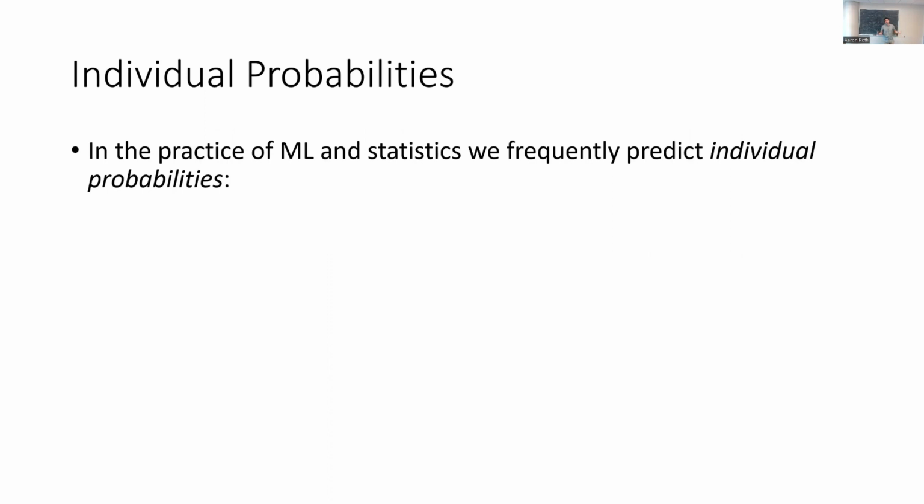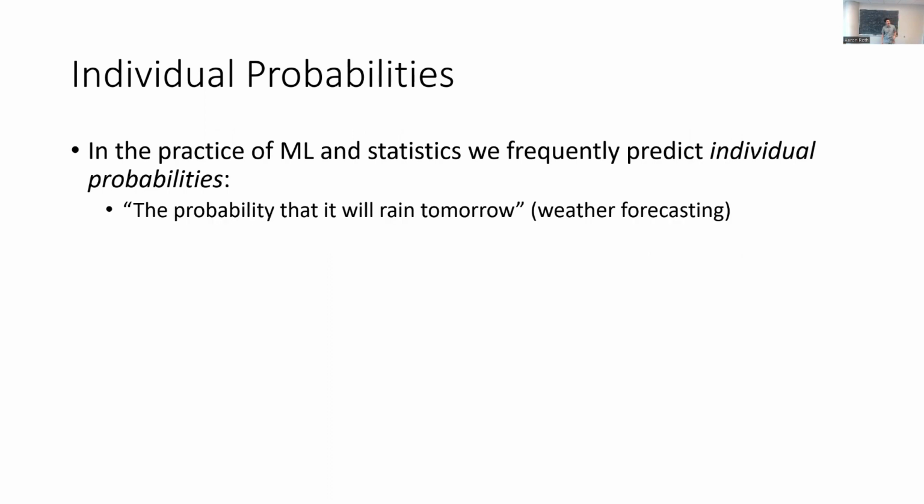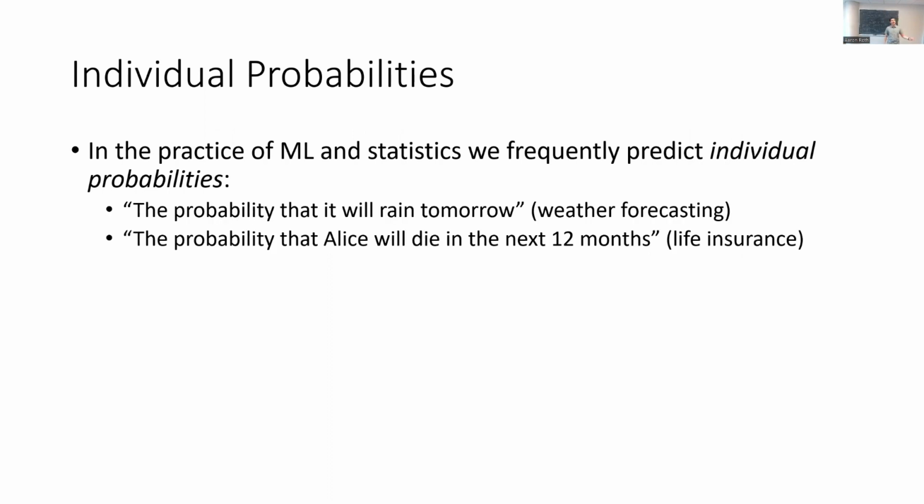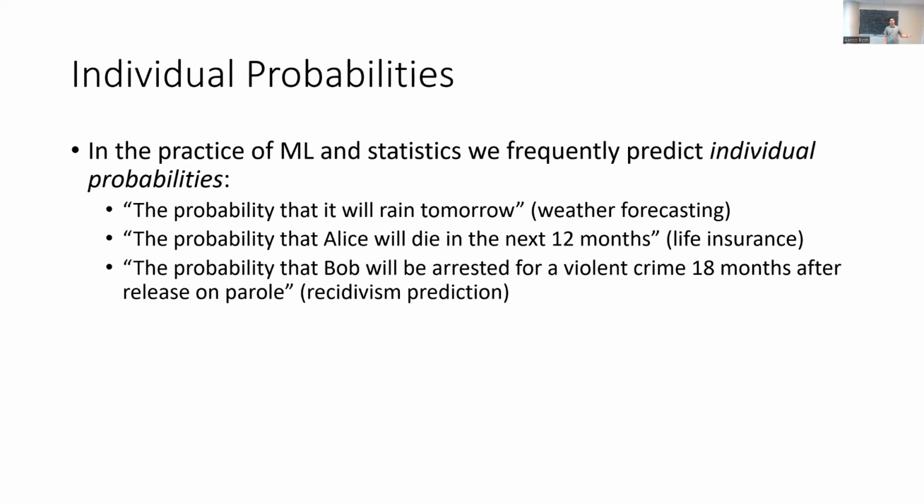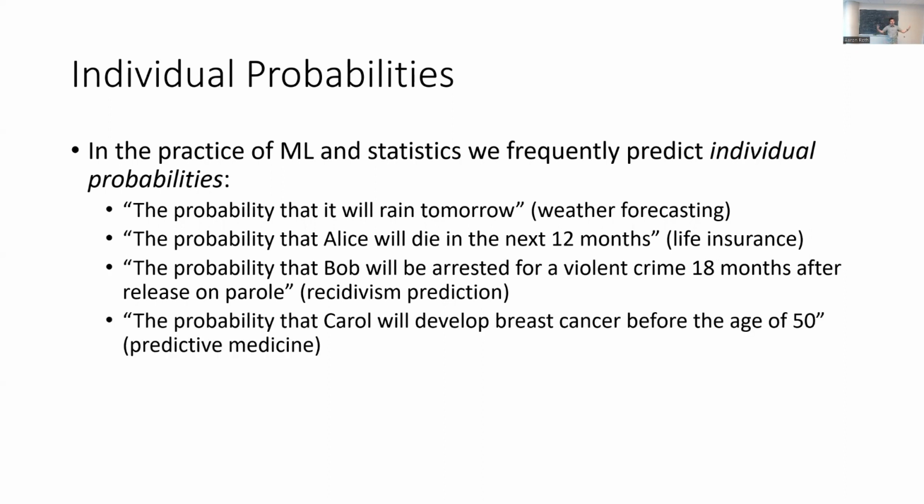So in the practice of machine learning and statistics, we very frequently predict individual probabilities. What do I mean by this? Well, things like the probability that it will rain tomorrow in weather forecasting, or the probability that Alice will die in the next 12 months in life insurance, or the probability that Bob will be arrested for a violent crime 18 months after his release on parole, or the probability that Carol will develop breast cancer before the age of 50. Things like this.